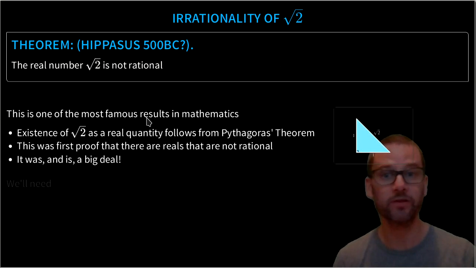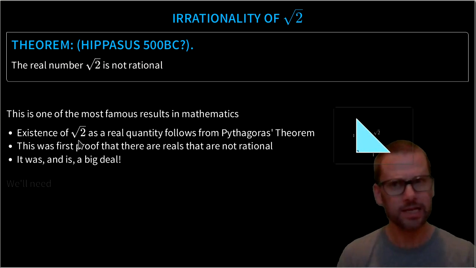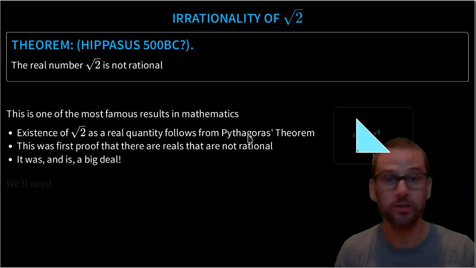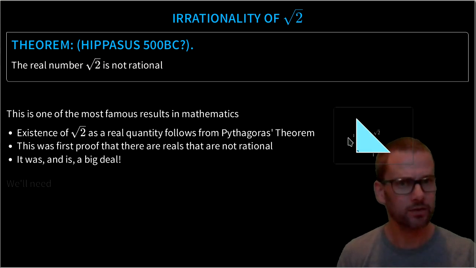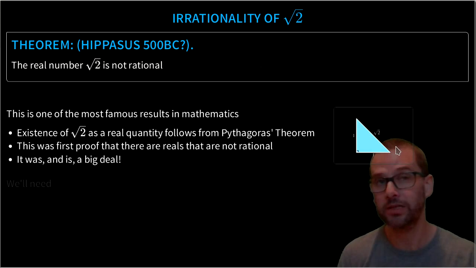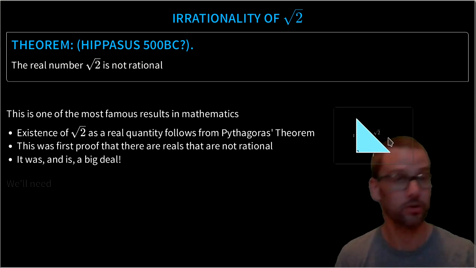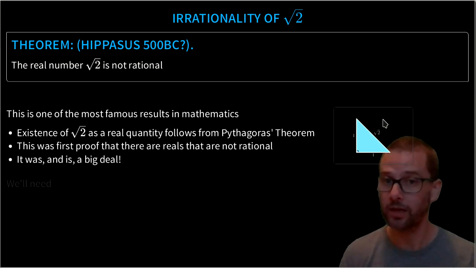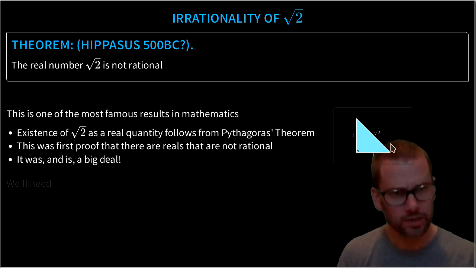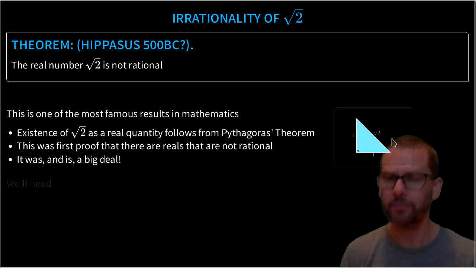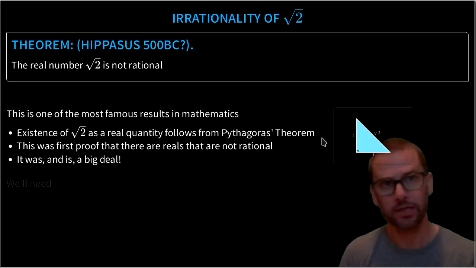And this is really one of the most famous results in mathematics, because the existence of root 2 as a real quantity that you can find in the real world comes to us quite directly from Pythagoras' theorem. Once you have Pythagoras' theorem, it's quite natural to build a triangle with unit lengths 1 and 1 and realize the hypotenuse must have length root 2. The square of its length must be 2. And the first proof that this quantity, which you can find in the real world, can't be expressed as a rational number, was and still is, to an extent, a big deal.